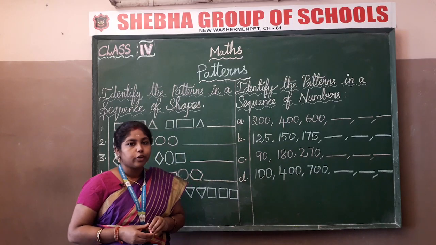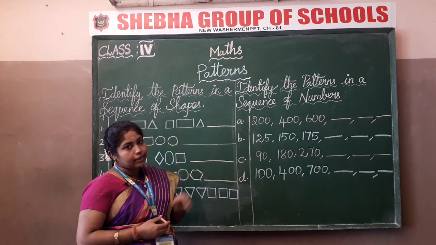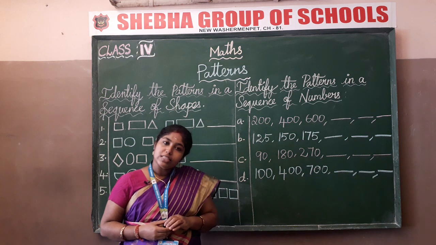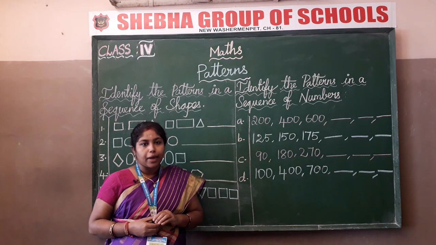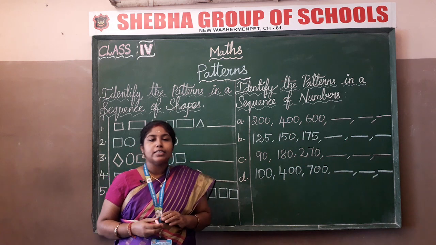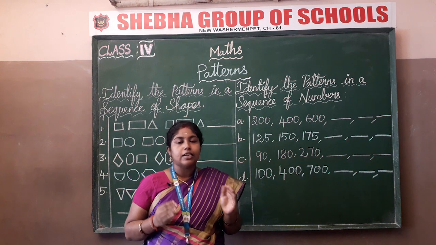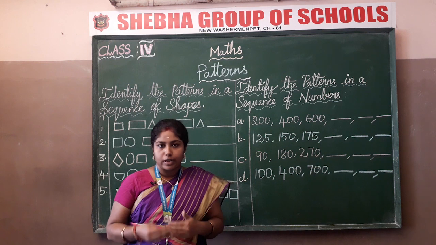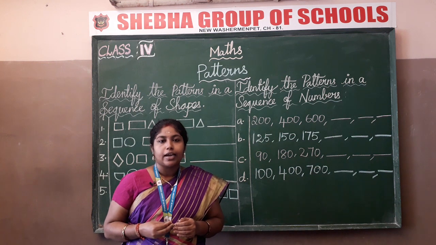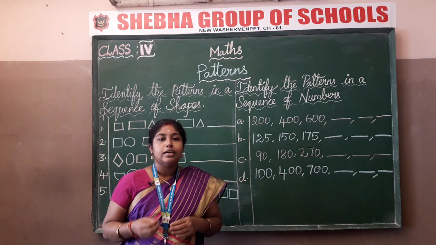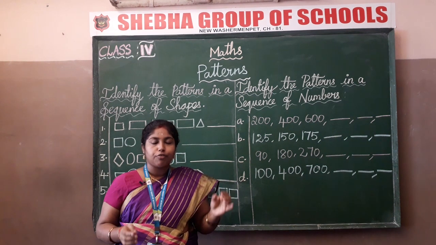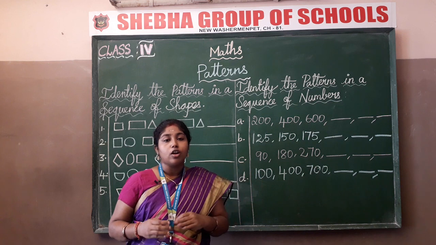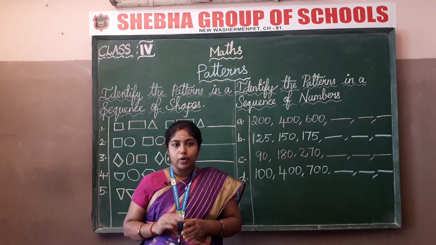Students, today I am going to teach you the lesson patterns. Patterns in shapes and numbers. What is a pattern, students? A pattern is formed when a set of shapes, numbers or designs are repeated over and over again. I am repeating again, children. A pattern is formed when a set of shapes, numbers or designs are repeated over and over again.